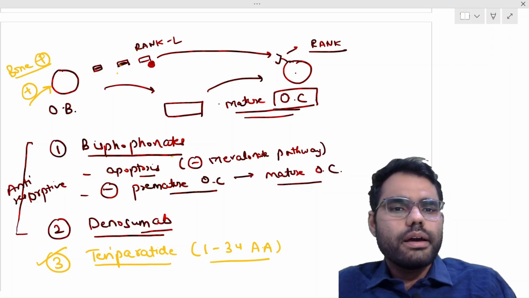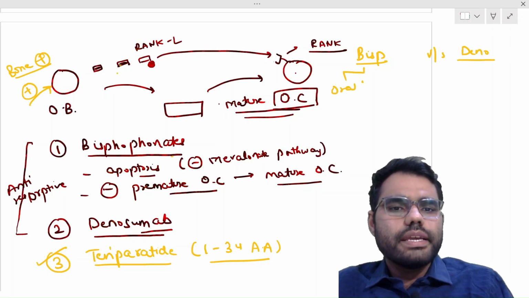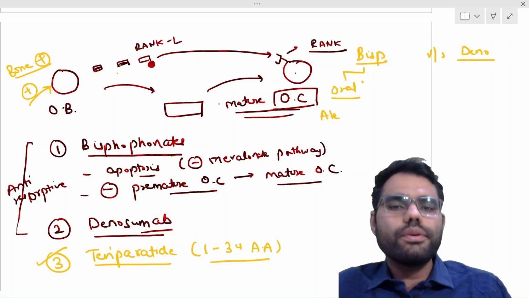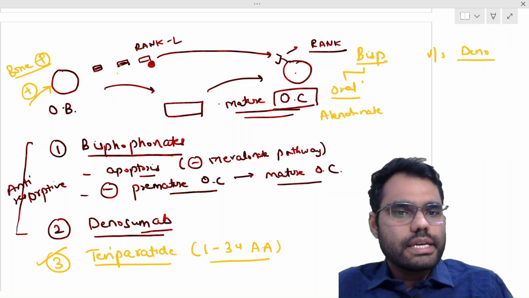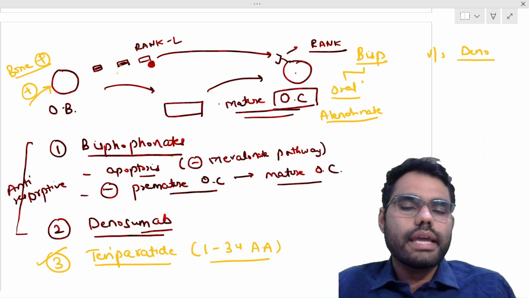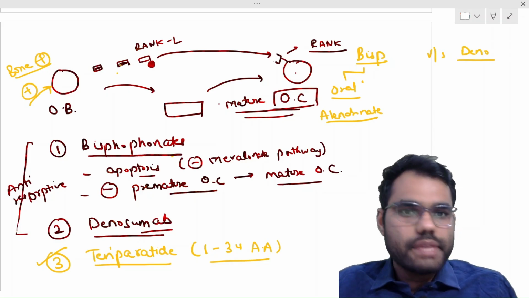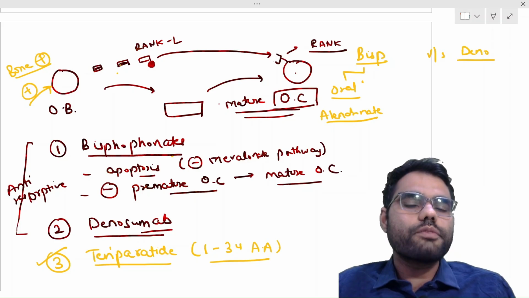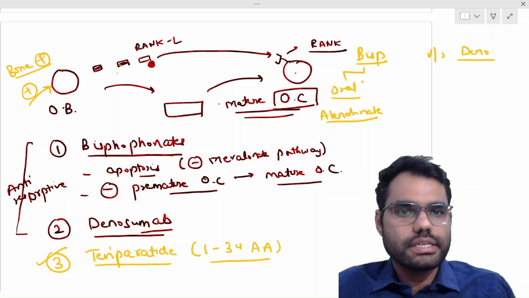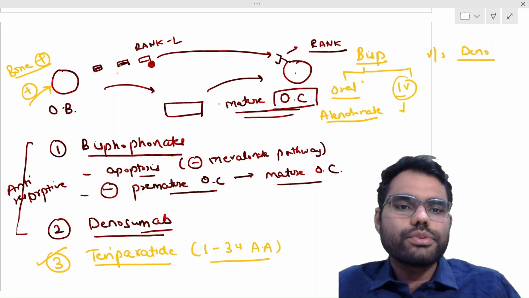Now, what are the side effects of bisphosphonates and denosumab? Let us talk about them. Bisphosphonates versus denosumab. If we talk about the oral once weekly bisphosphonate, that is alendronate, it is given orally once weekly, but the major problem is, first, it is to be taken on an empty stomach. Second, the patient cannot lie down for about half an hour after taking this drug. It should be taken with adequate water because it has a higher risk of causing esophageal ulceration and esophageal strictures. So the better drug is a once yearly IV drug, which is zoledronic acid.